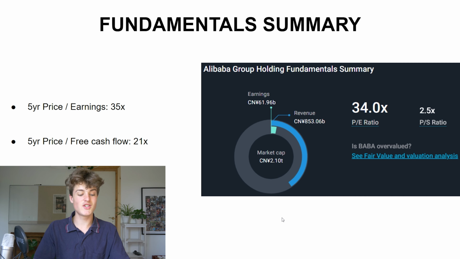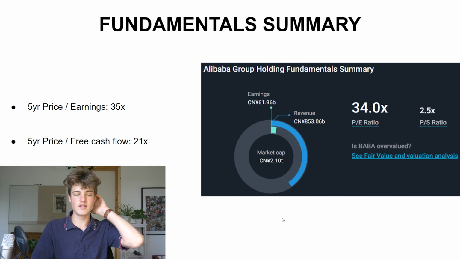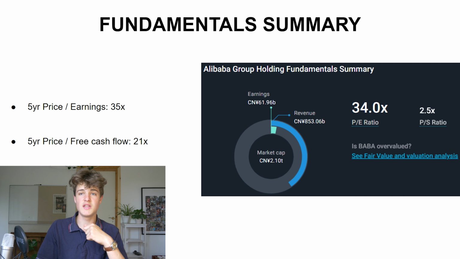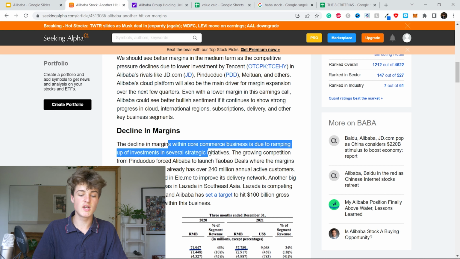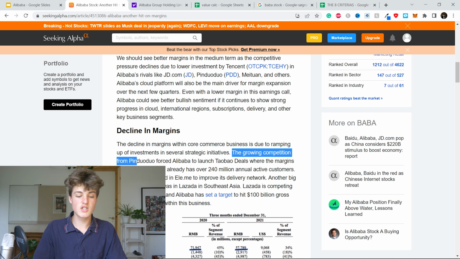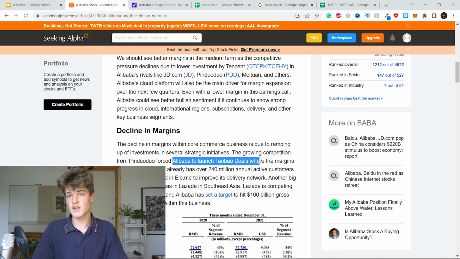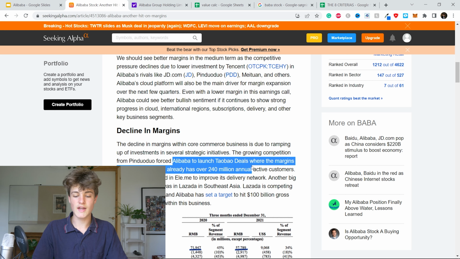And that is because we have actually had pretty much a fluke year this past year, with the earnings margins being incredibly low. So the decline in the core commerce business is due to ramping up of investments in several strategic initiatives, and the growing competition from Pinduoduo, which is a platform that helps farmers sell and market their products. Alibaba launched Taobao Deals, which does the same with lower margins, and they already have 240 million active users.